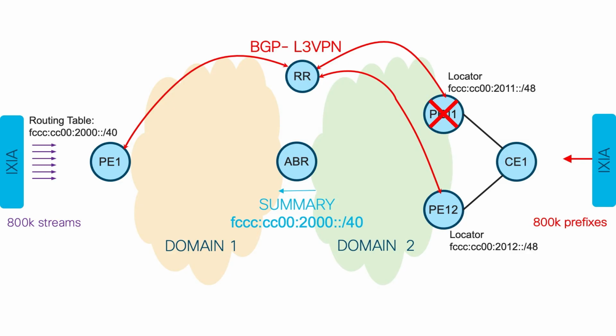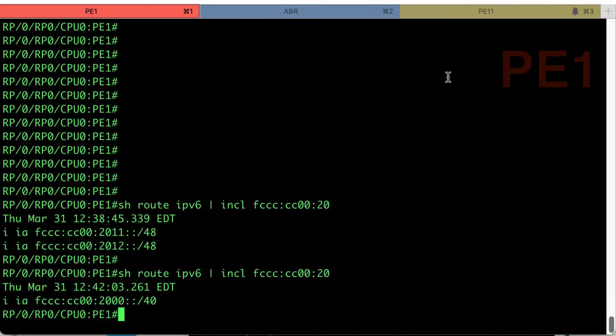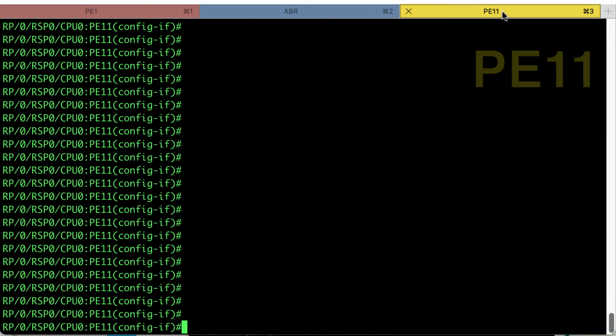Now there is a time to simulate egress PE failure. So we will shut down core facing interface on PE11. Remember that PE11 is primary for all prefixes. Commit.